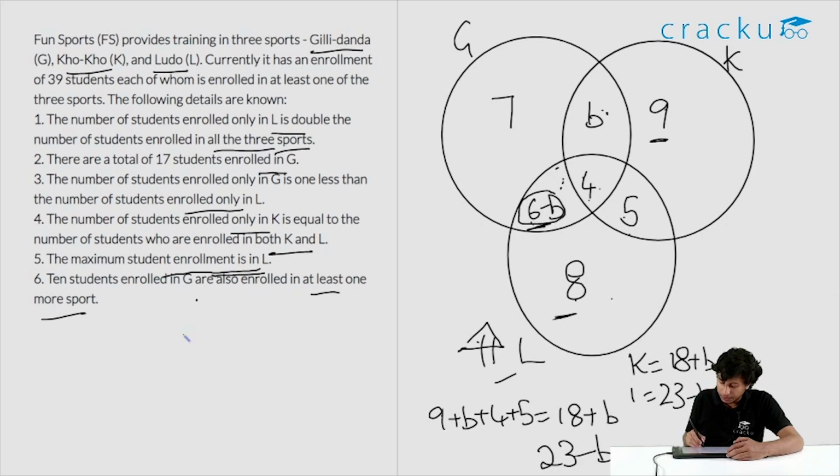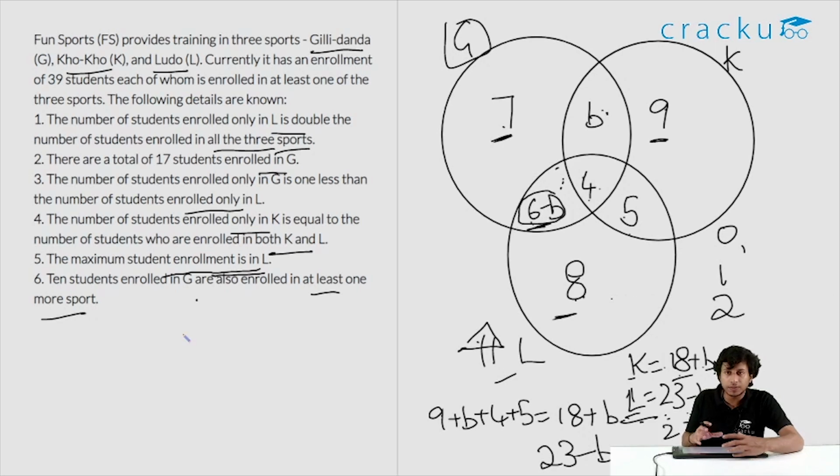So let's say if b is 0, L is greater. When b is 0, we have L is equal to 23, K is equal to 18. So L is greater. Let's say b is 1. This value is 1. We have 23 minus 1 is 22, K is 19, again works. Let's say b is 2, 23 minus 2 is 21, K is 20, again it works. Let's say b is 3. When b is 3, L is equal to 20 while K is 21. So it doesn't work.